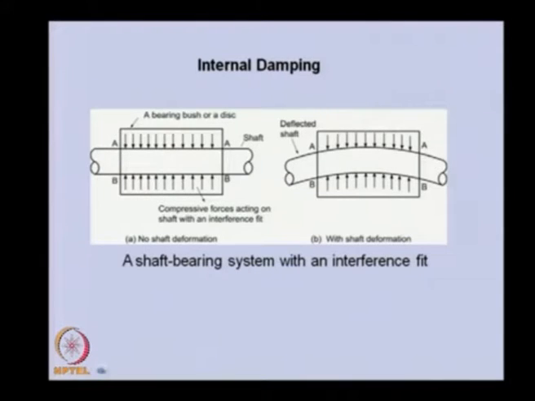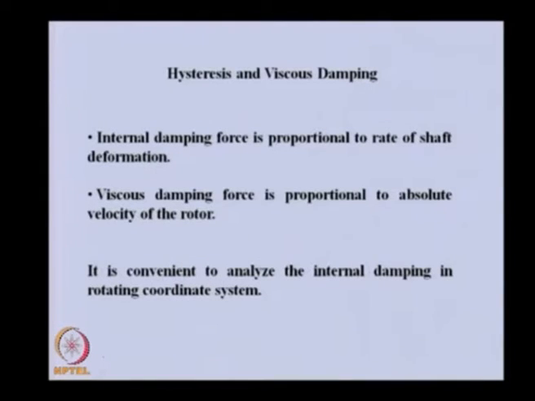Now, coming to the difference between hysteretic damping and viscous damping. The internal damping force, which is nothing but hysteretic damping, is proportional to the rate of shaft deformation, but the viscous damping force is proportional to the absolute velocity of the rotor.